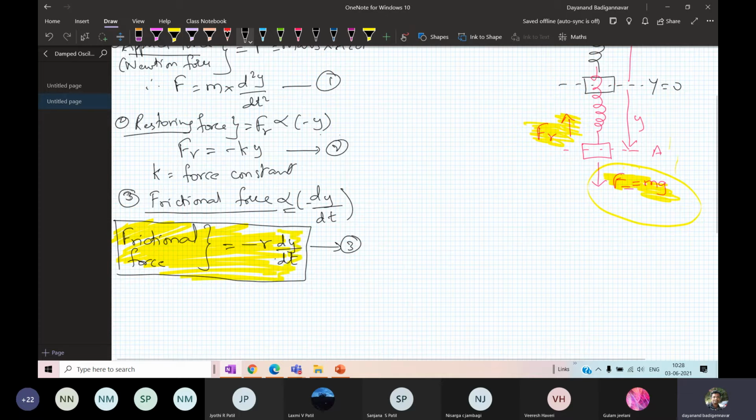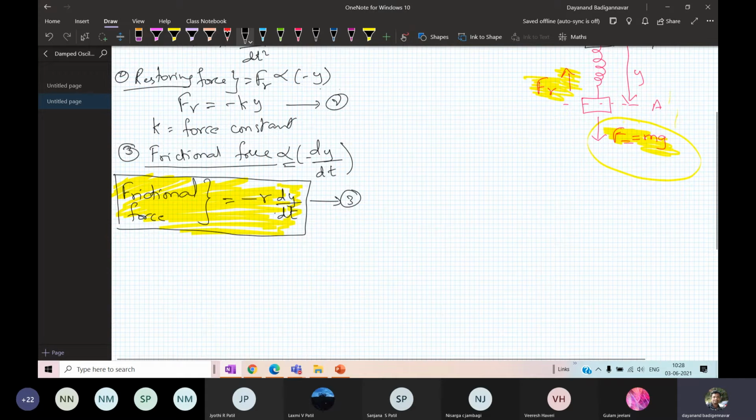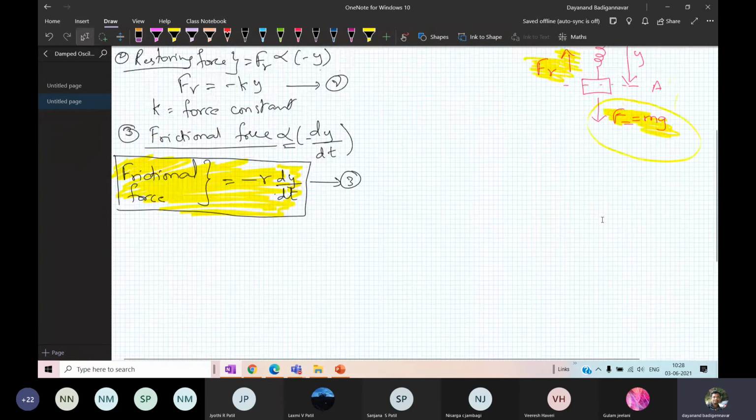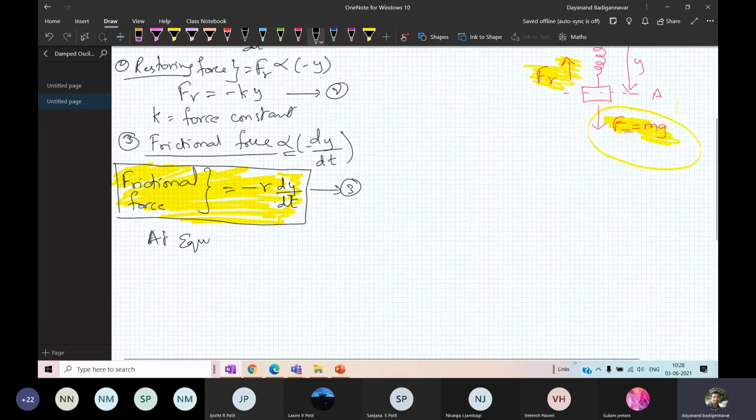Now it is the same thing as we have done in the equation for SHM in earlier cases. I have to write the equation at equilibrium. At equilibrium, all these forces equate. That is, you have the Newtonian force, that is the applied force.